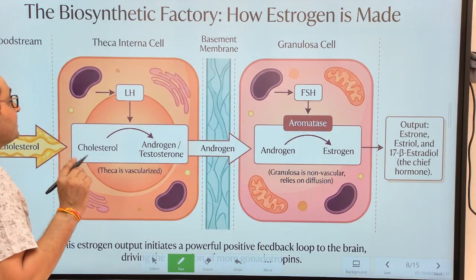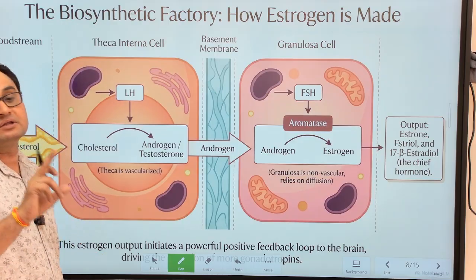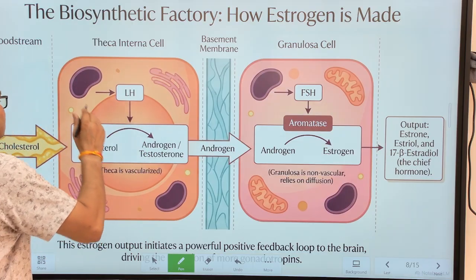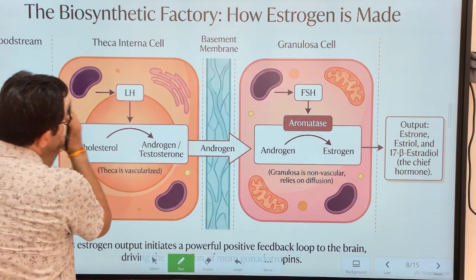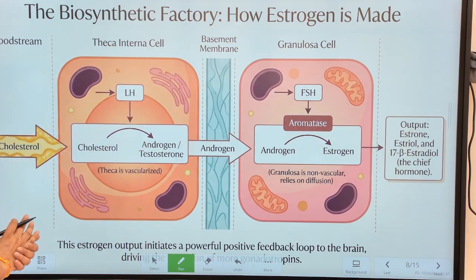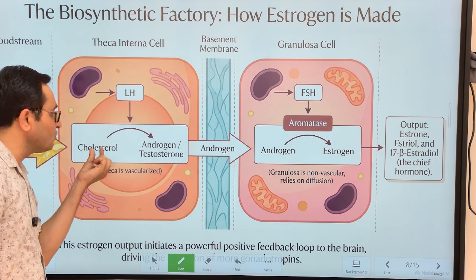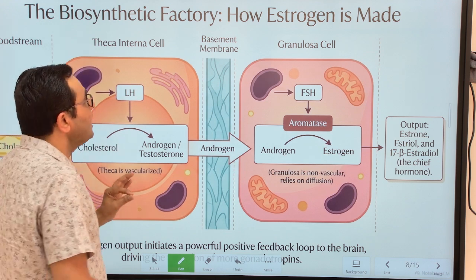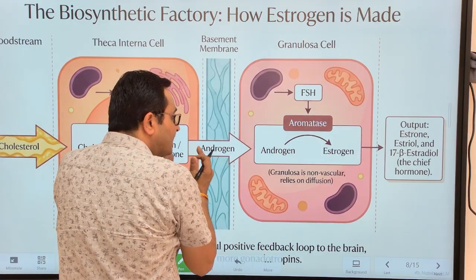As I told you, theca interna cells have an endocrine function in the secondary follicle. As soon as cholesterol is transferred from blood to the theca interna cell, it is converted into the male sex hormone testosterone, that is androgens, and this androgen passes through the basement membrane and reaches the granulosa cells.